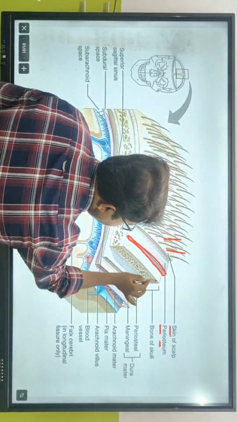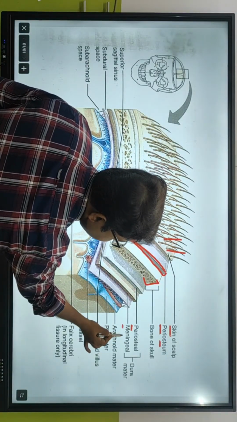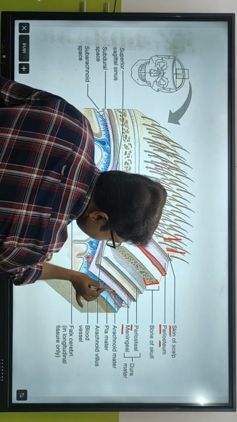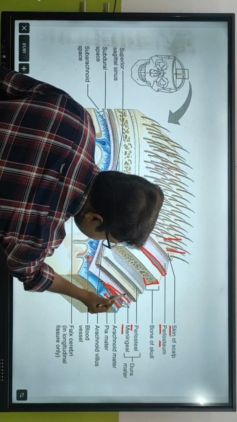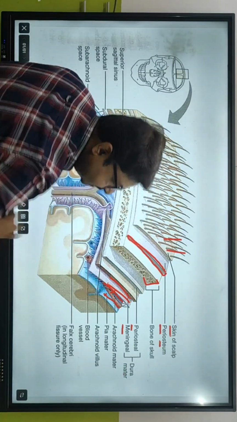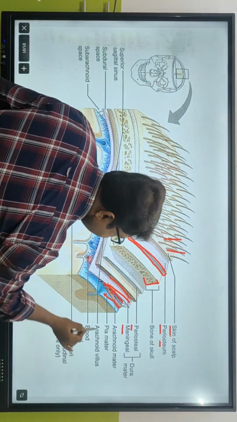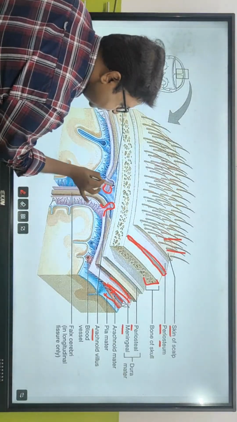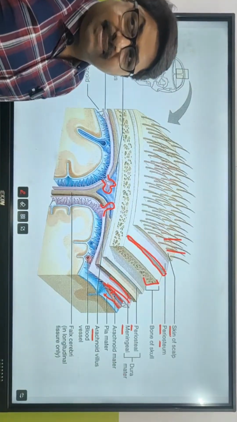Bone of skull. Then क्या है? Periosteal meningeal dura mater. देखो ये dura mater है. Then arachnoid. ये pia mater. इन तीनों में गैप है. Can you see the gap? There is a gap. इस गैप में क्या रहेगा? CSF रहेगा. Very good. And then there is a arachnoid villus. Villi क्या है? ऐसे structures है. Fine. उसको हम बाद में कहेंगे. We are going to call it as a plexus.